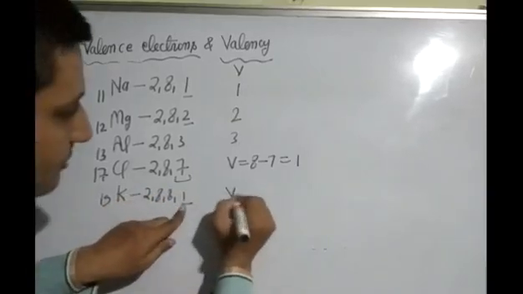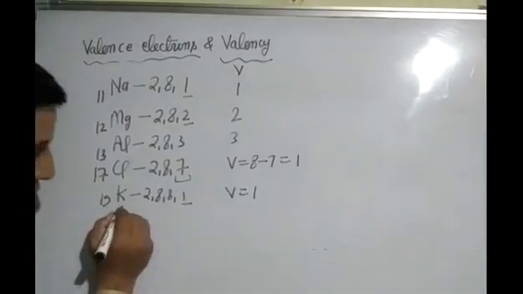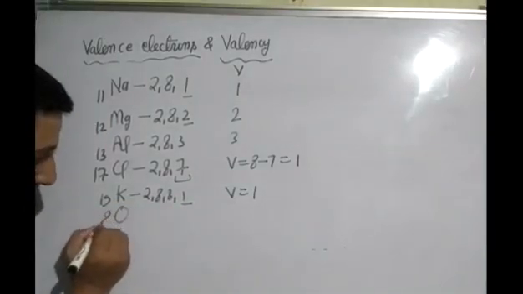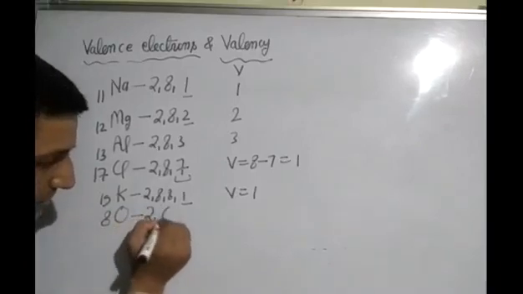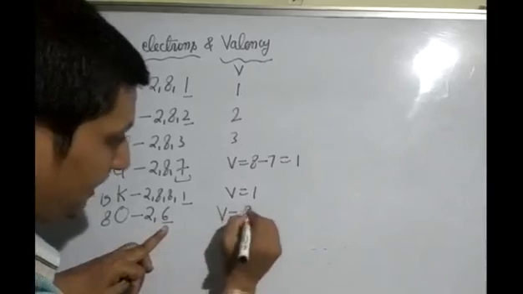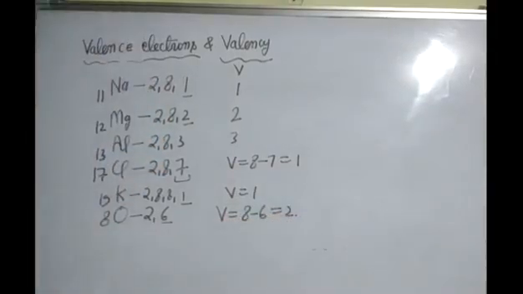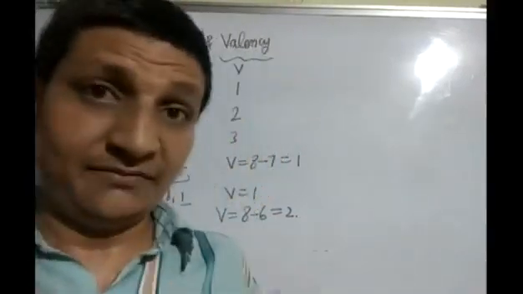In the last cell 1 electron is present, so valency is 1. And another example is oxygen, atomic number 8, electronic configuration 2, 6. In the last cell 6 electrons are present, so valency is equal to 8 minus 6, which is 2. Okay student, I hope you understand this topic of valency very well.